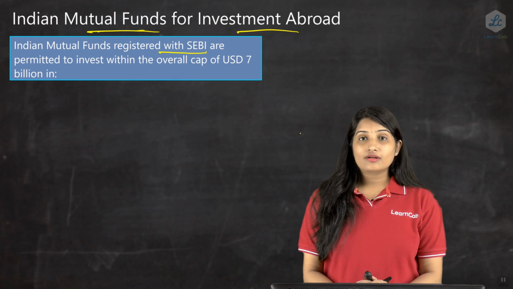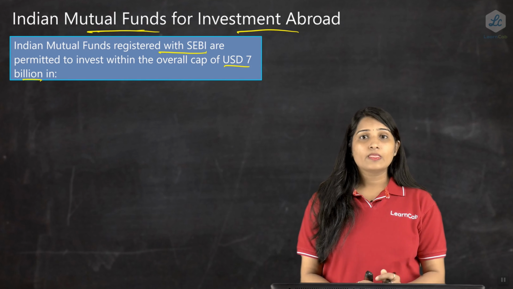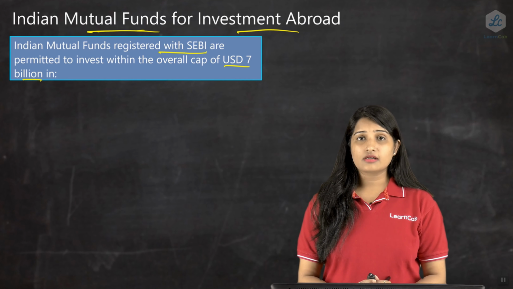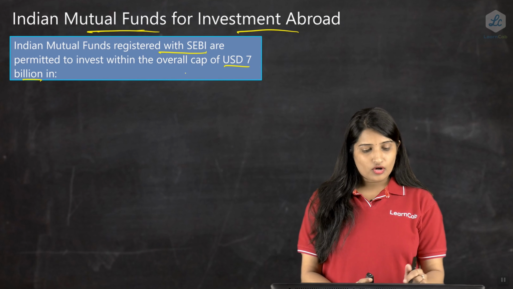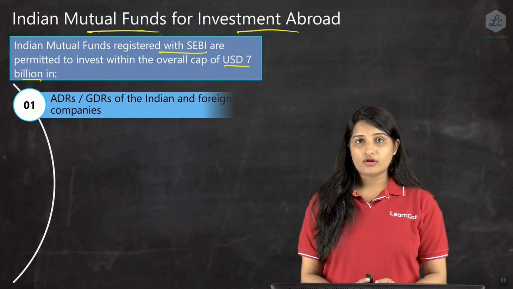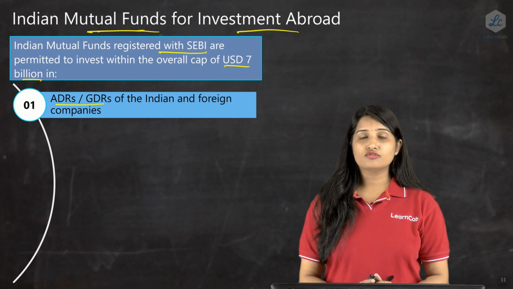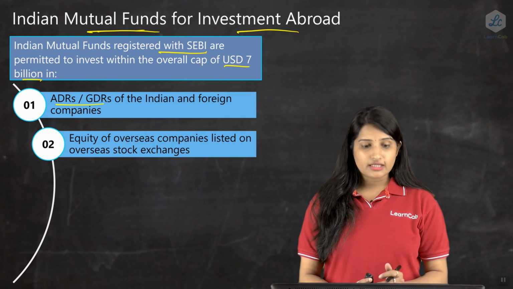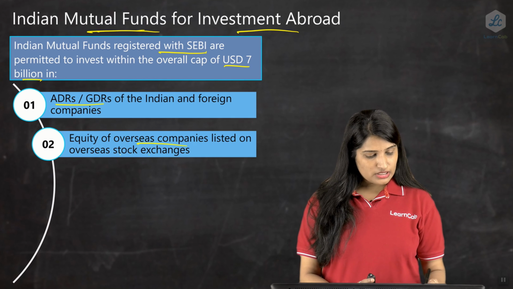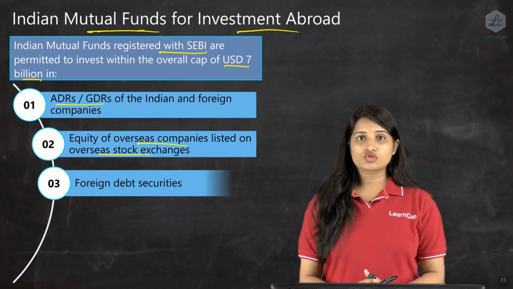And what is the overall cap they should have? The overall cap is $7 billion. So up to $7 billion is allowed. Within the overall cap, an investment can be made by a mutual fund abroad. It can be in the form of ADRs and GDRs of Indian and foreign companies. The next is the equity of overseas companies listed on an overseas stock exchange. Indian mutual funds can invest outside India in overseas companies which are listed on overseas stock exchanges.